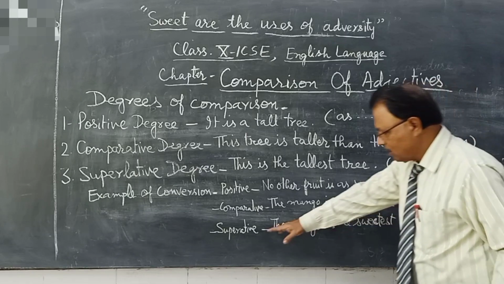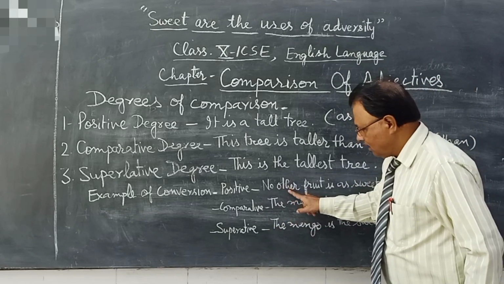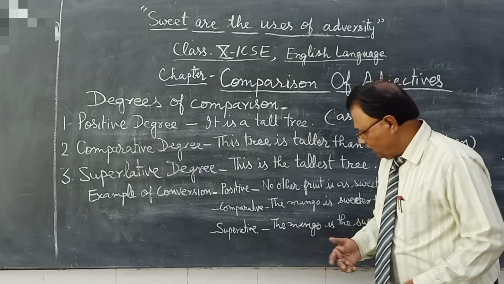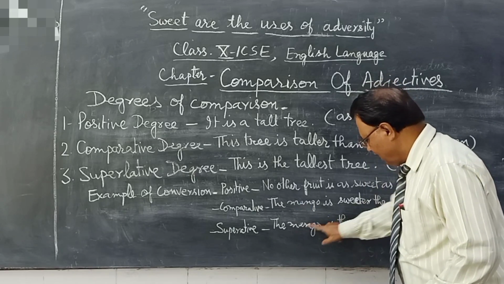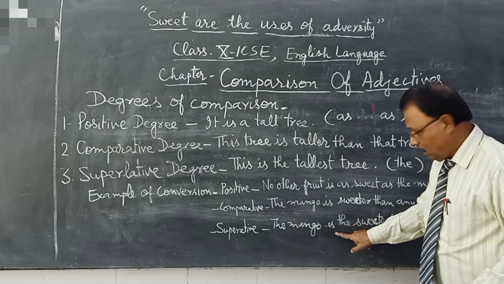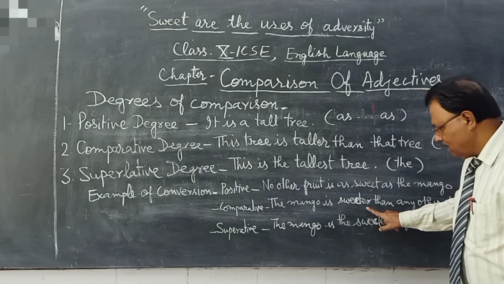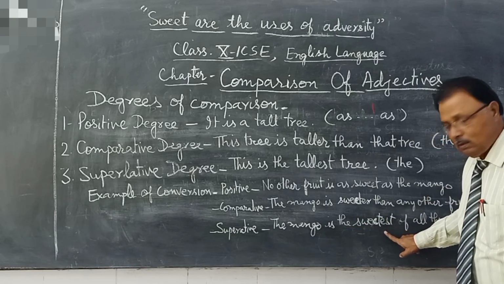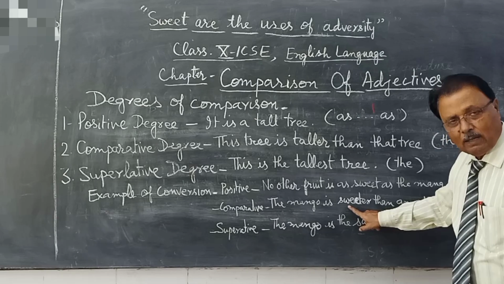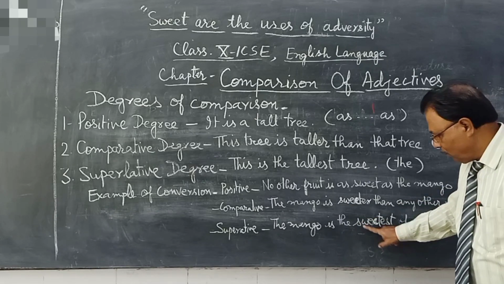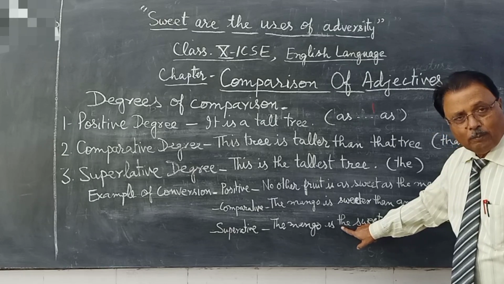Now come to the next point. If we want to take this sentence into superlative degree, then what will we do? The mango remains the mango, is remains is, and sweeter changes into the sweetest. In place of sweeter we will use sweetest, and before it the is compulsory.